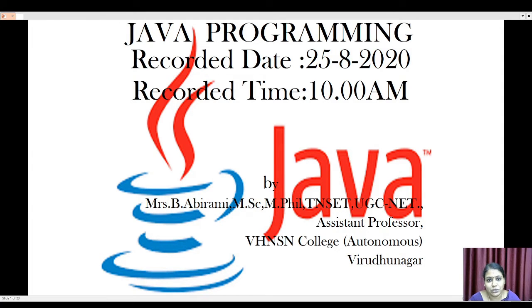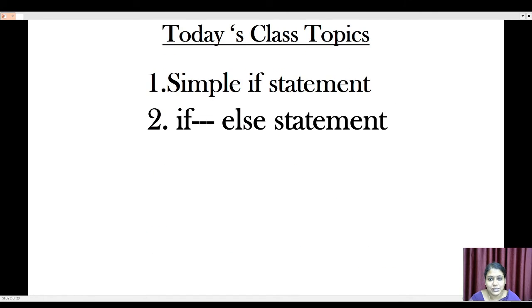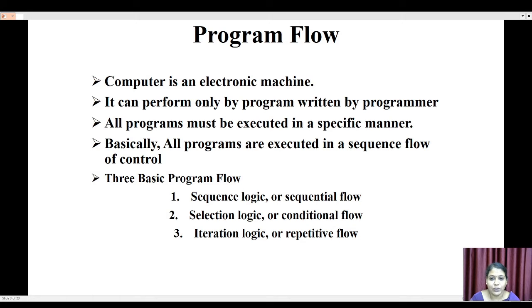Students, in this video let us see about the if conditional statement in Java programming. Okay, so let's go to the slide. In this topic we will discuss two topics in this video. First one is a simple if statement and second one is the if else statement. Before we see these two topics, we first need to know what is program flow.